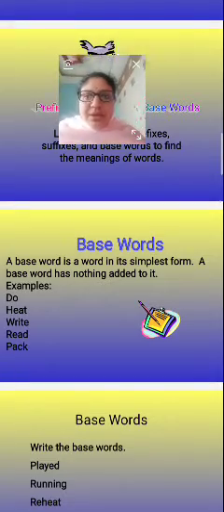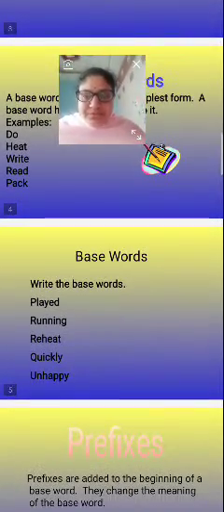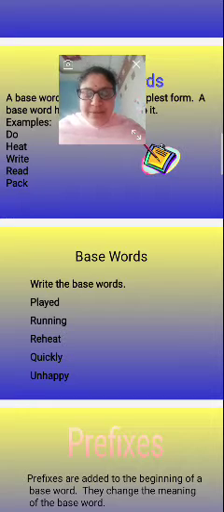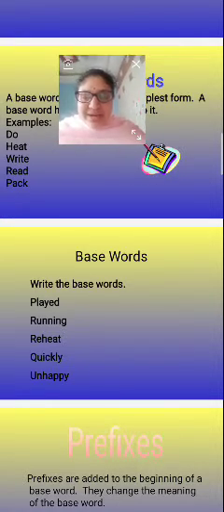So, write the base words: played, running, reheat, quickly, unhappy.